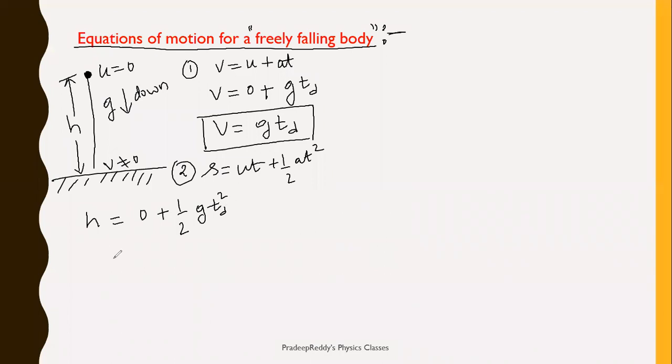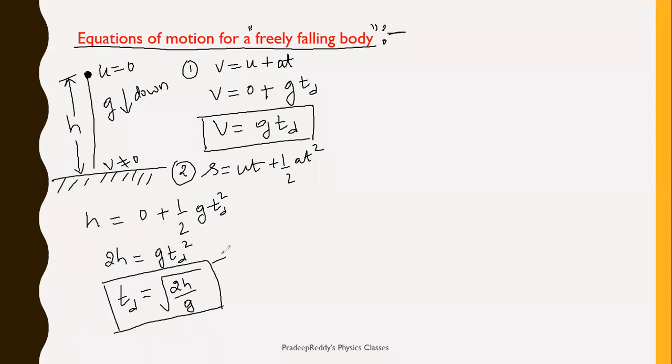Now this gives you 2h is equal to g td square. Therefore time of descent is equal to under root 2h divided by g. This is the general expression we will be using for time of descent. So whenever you are finding time of descent, you should use this equation: time of descent is equal to under root 2h by g.